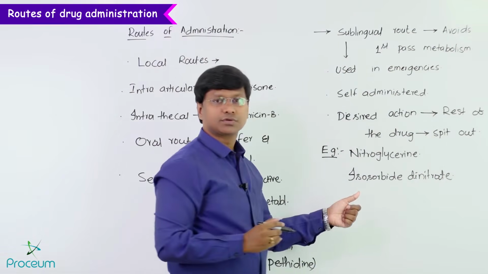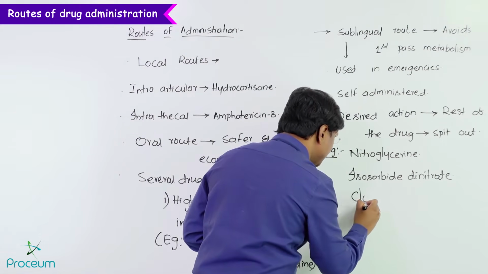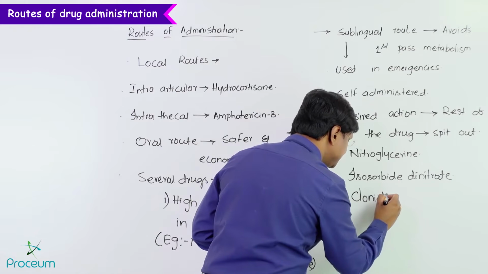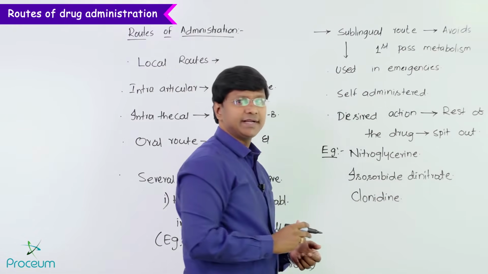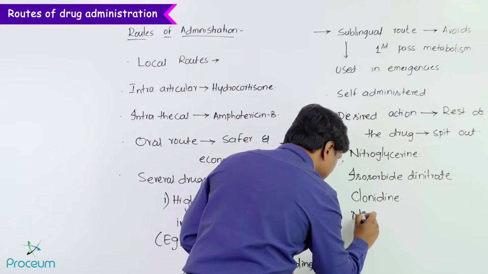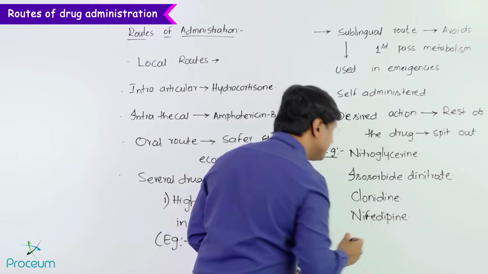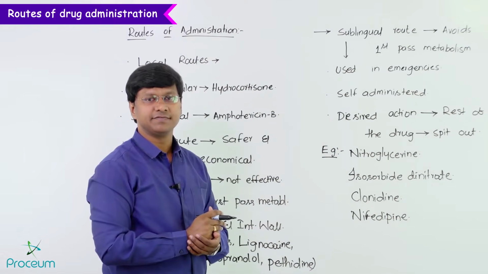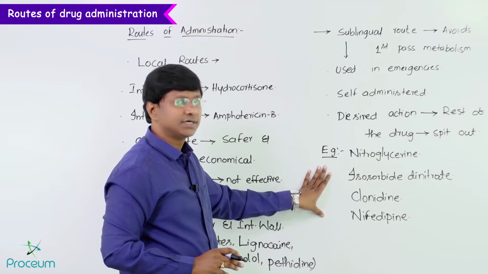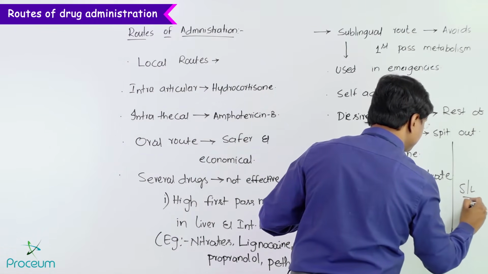Then we have an antihypertensive drug, that is clonidine, and then we have a calcium channel blocker, that is nifedipine. So these are the drugs which can be administered via the sublingual route.